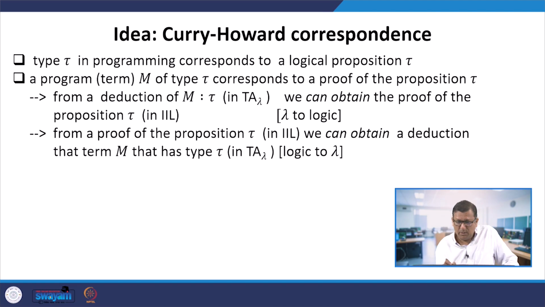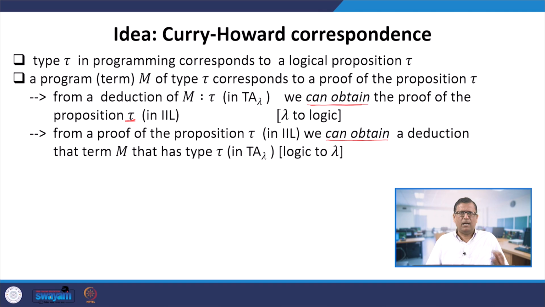Here we emphasize what "can obtain" means. Suppose I perform a deduction of m has type tau in T A lambda, and I carry out a deduction of the proposition tau. I will find that these two structures are identical.